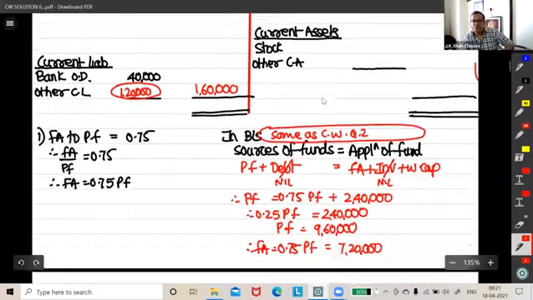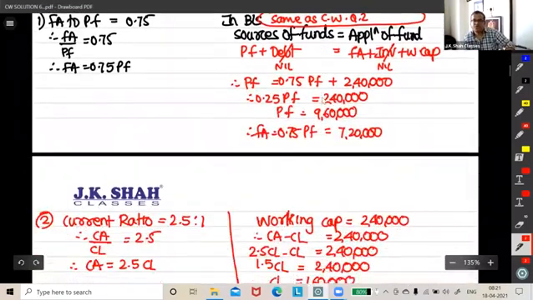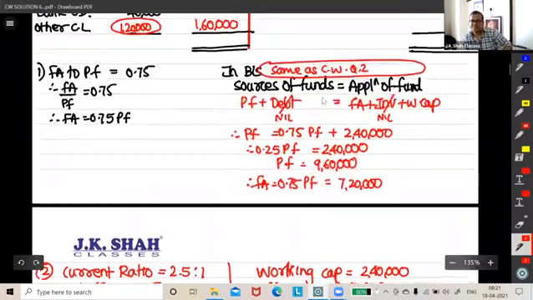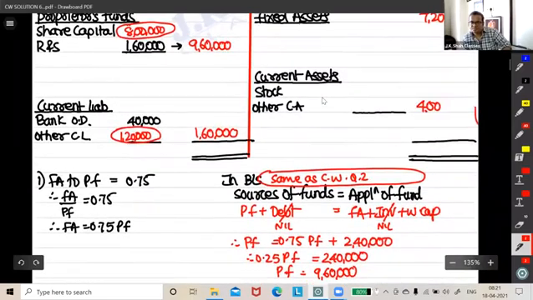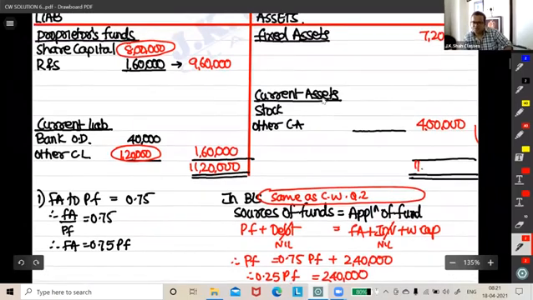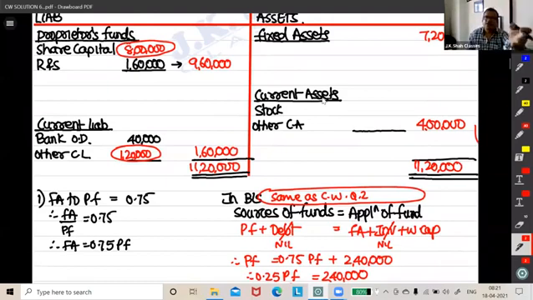Fine. The total of current assets is how much? 4 lakh. Eleven lakh 20, both ways you do it. Even if you take total, it's 1120. Whatever, both side total is the same, right? Okay, what is left? Stock and other current assets.